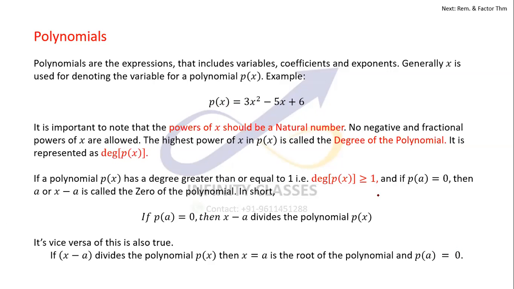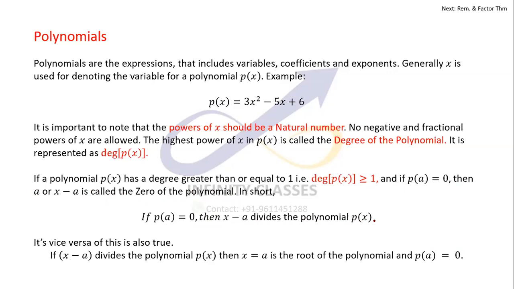So where I was: if the polynomial p(x) has a degree greater than or equal to 1 and p of a is 0, that is, p of some number is 0, then x minus a is called a factor of the polynomial, and a is called the 0 of the polynomial. In short, if p(a) is equal to 0, then x minus a divides the polynomial p(x).